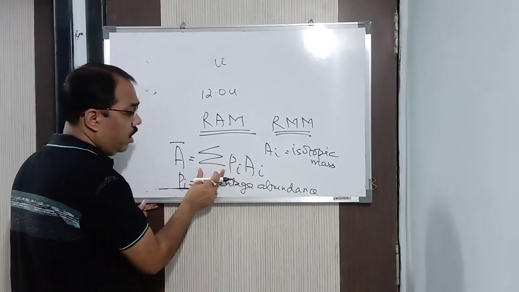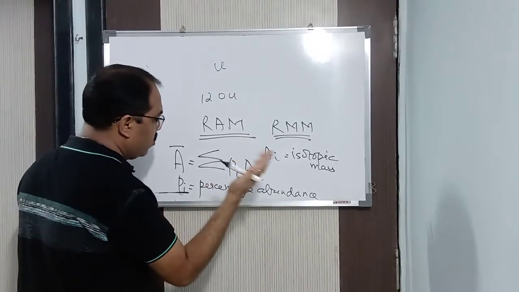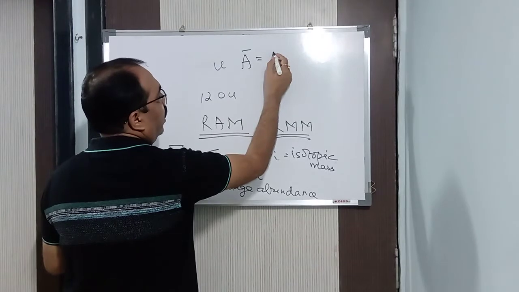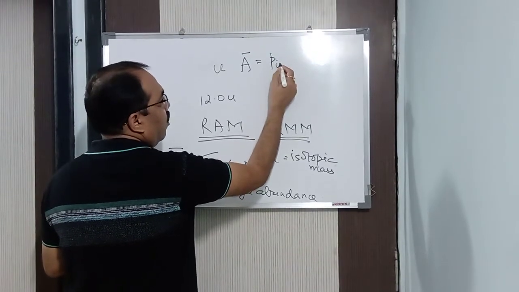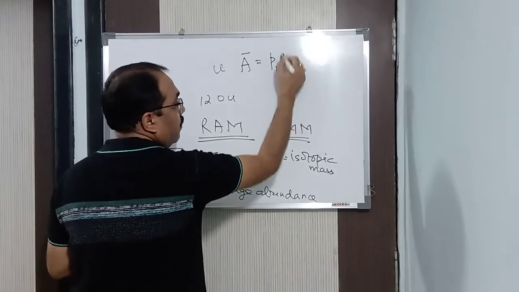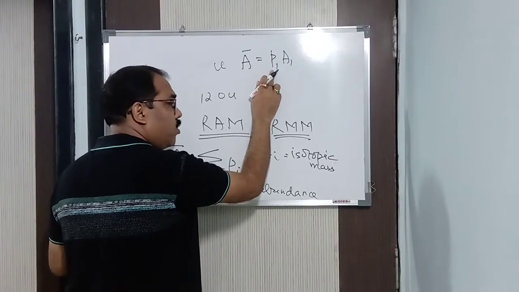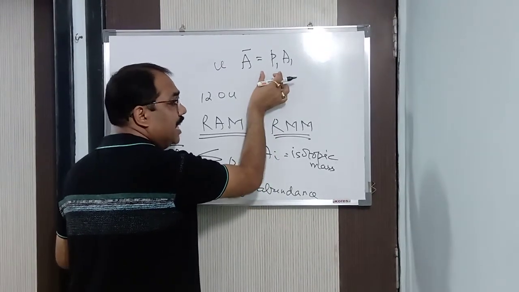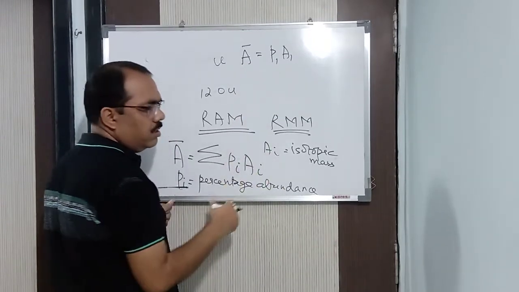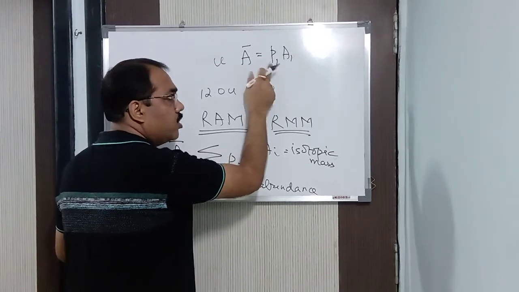Summation means total. For example, in case of hydrogen, 3 isotopes are there. So if I want to find the atomic mass of hydrogen, what will I do? I will take the percentage abundance of the first one, that is P1 into A1, the atomic mass of protium, into the percentage abundance of protium, which will be given to you. And how much percentage of protium is present? Let us say it is 82%, 35% or something like that. That will be given to you.